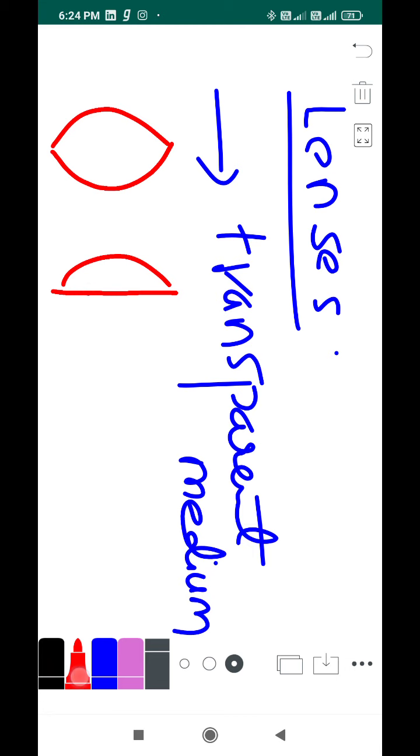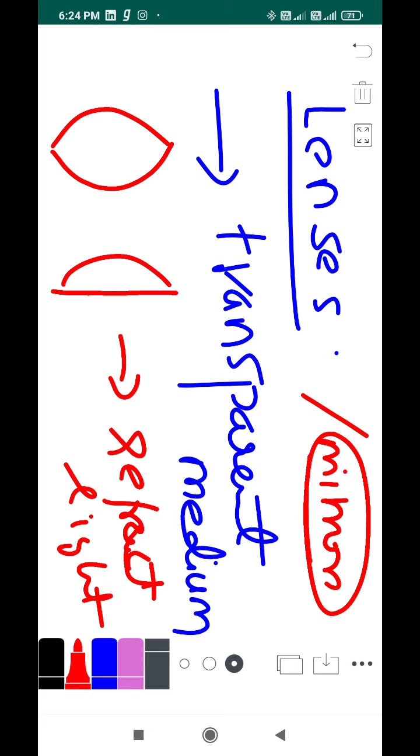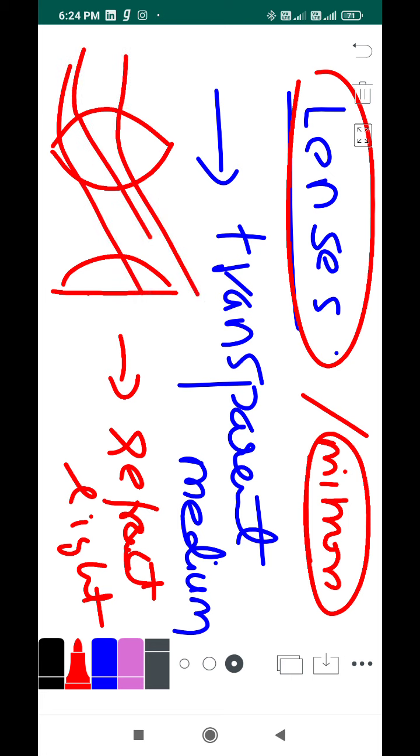And lenses will refract light. That's the important point I wish to insist on. The difference between lenses and mirrors is that mirrors will reflect light whereas lenses will refract light. Lenses will allow the light to pass through. That's why it's called refraction.